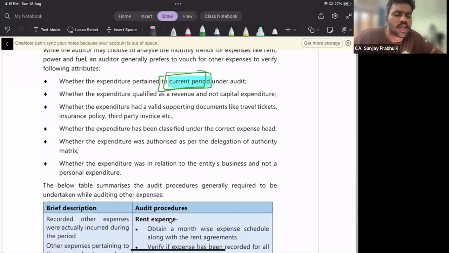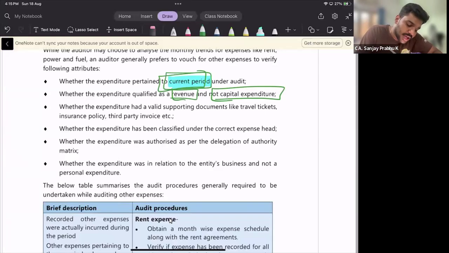First thing, I have to make sure that all the other expenses belong to the current period. Second one, whether the expenditure qualifies as revenue and not capital expenditure. I have to make sure that whatever other expenditure has been incurred in the books of account belongs to the revenue nature and is not capital in nature.